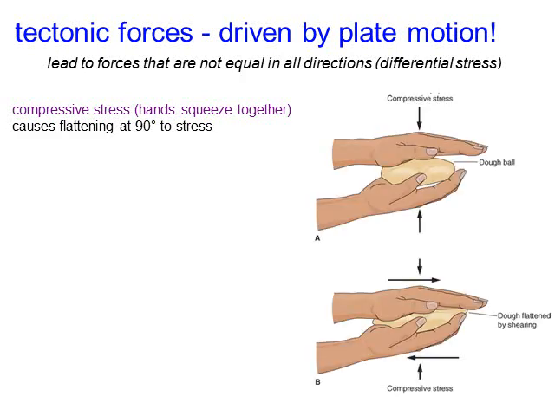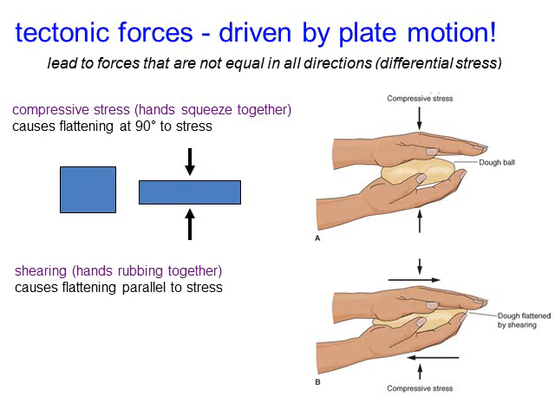So in picture A, you can see that we have the compressive stress, so we're pushing down with this hand, we're pushing up with this hand, and we have a dough ball in between. So the dough ball is going to flatten out. Now, if you look at a simpler picture of this, here we start with a square shape, and then if we put pressure in two directions, it's going to flatten out that square shape. This is going to happen to some of the metamorphic rocks.